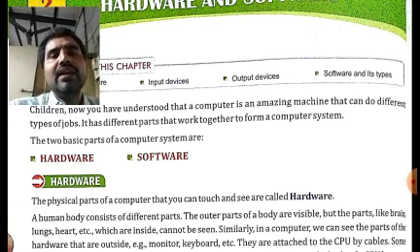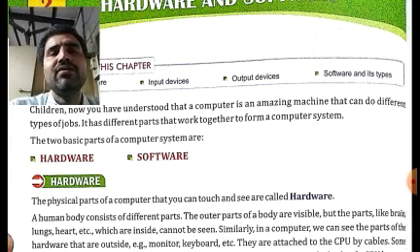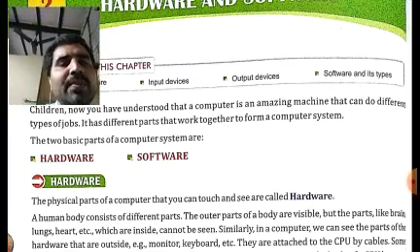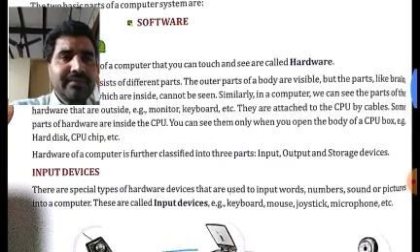It will be hardware. I could give you options like hardware, software, or operating system. What is the correct answer? It will be hardware. You have to choose the correct answer from the options given. Then again, you can see one more thing.